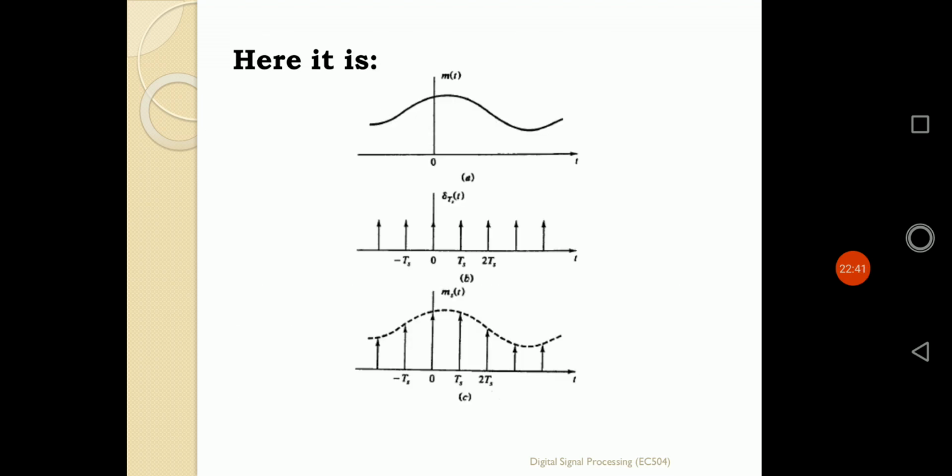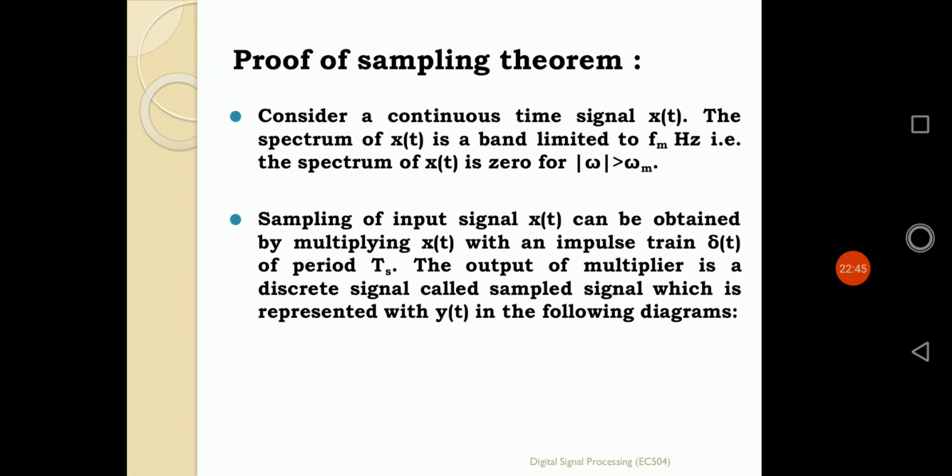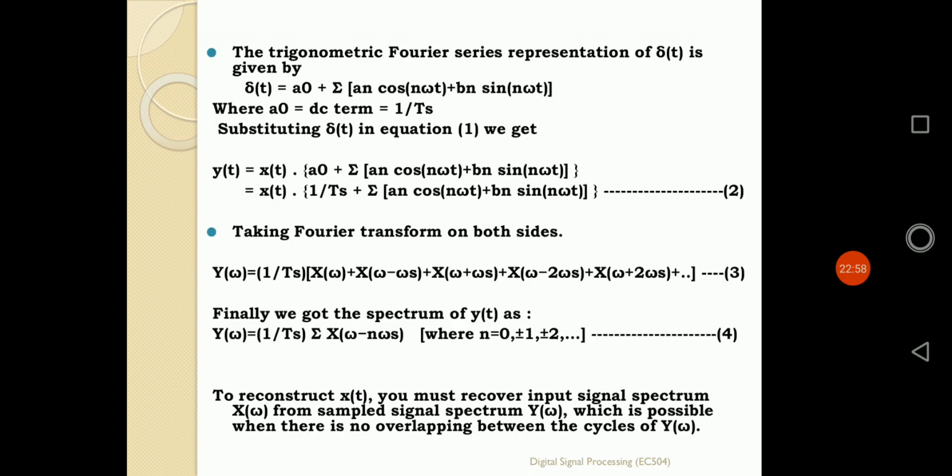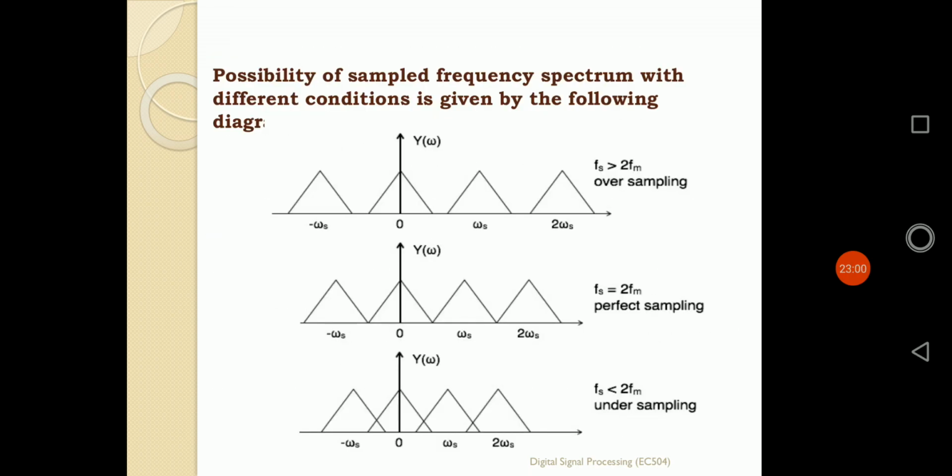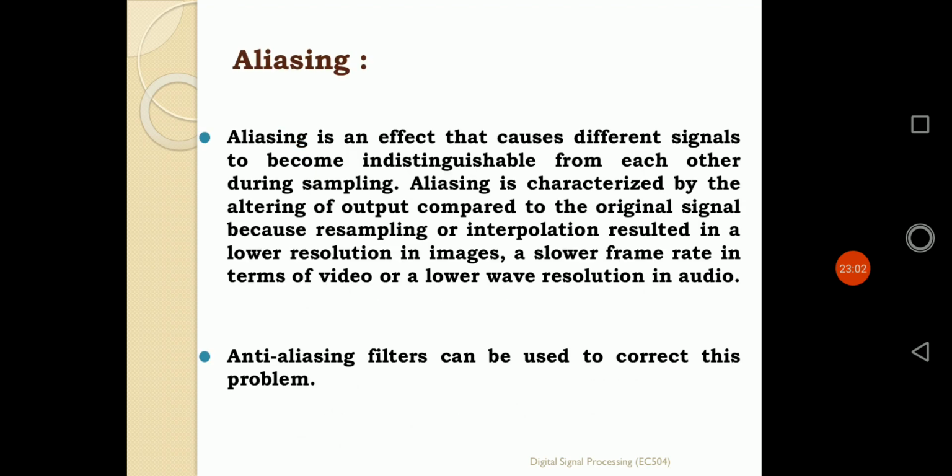Then how the sampling is done, and then the proof of the sampling theorem, that is, fs is greater than or equal to twice fm, not less than twice fm, using Fourier series representation. And lastly, if I avoid the sampling theorem, the effect, called aliasing, was discussed.